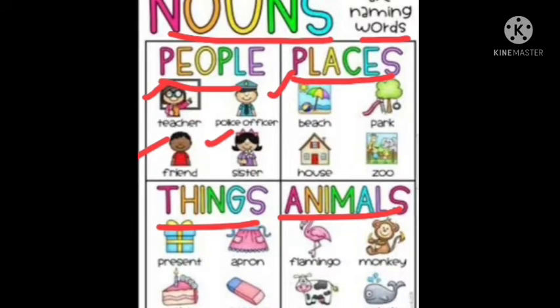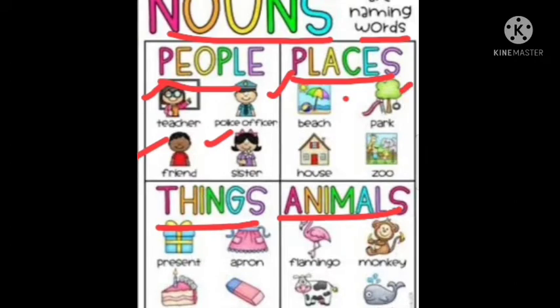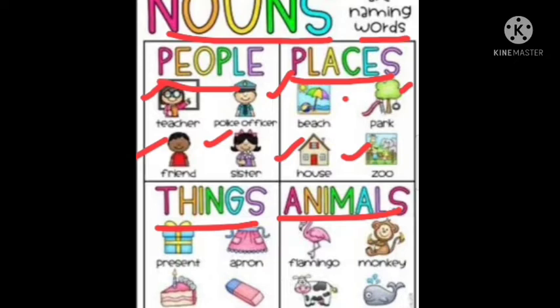They come in the people category. Now places, many places like your school, your home, then your beach, then park, house, zoo, they are all places. Okay, the market, shopping mall, everything comes in places.